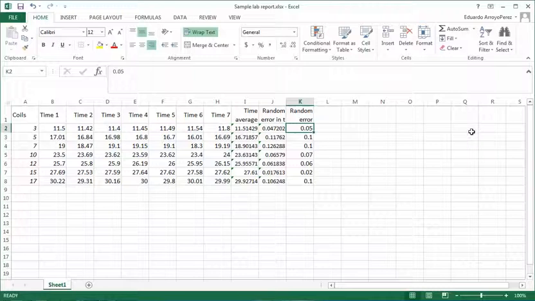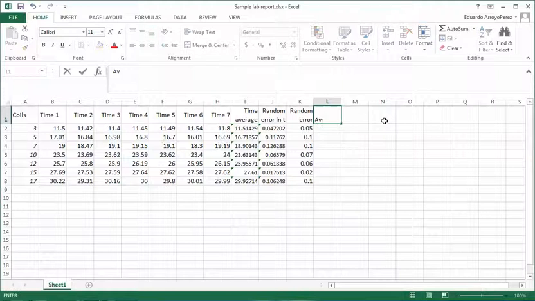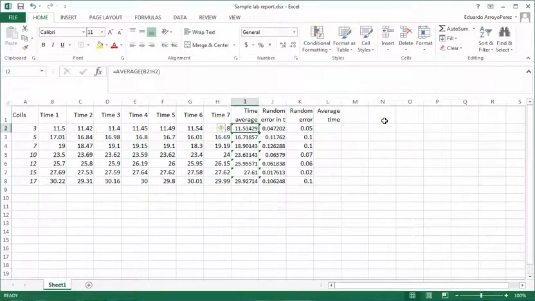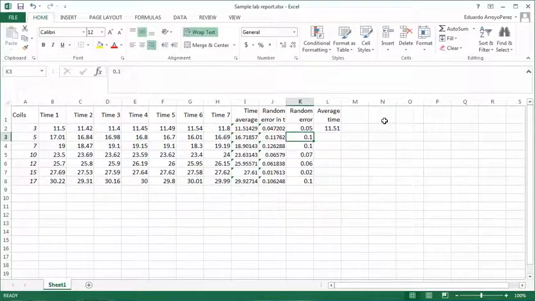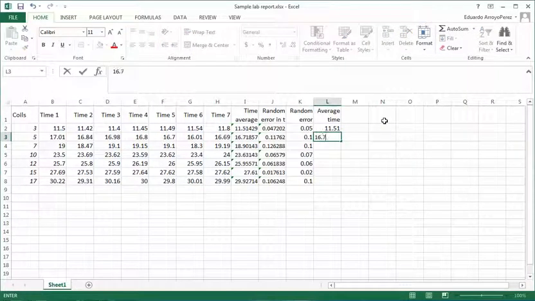Now if I do this, of course this means that I need to change my average time in order to reflect this number of significant figures. So let's do this, average time. So this is 11.51, and because this has 2 decimals, this also needs to have 2 decimals, so 11.51. In this case we only have 1 decimal, so we can only report it to 0.7, so this will be 16.7.